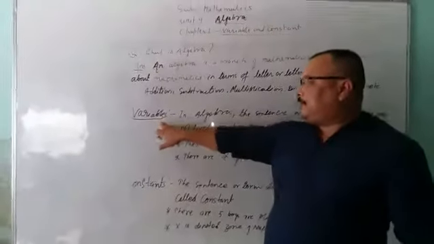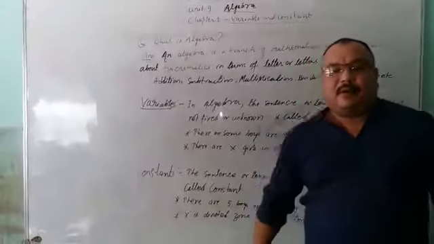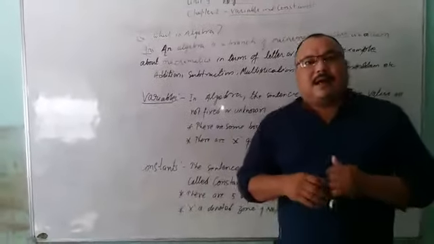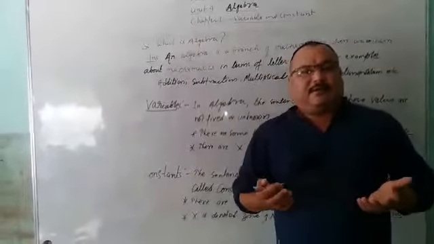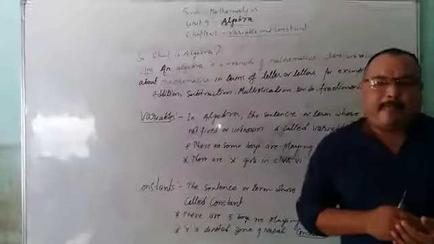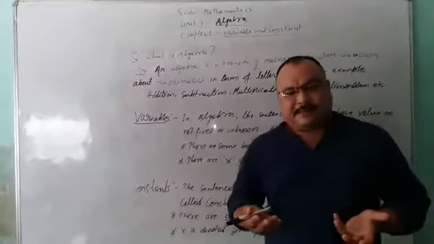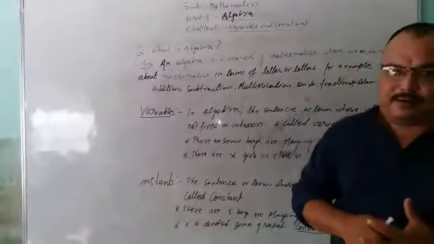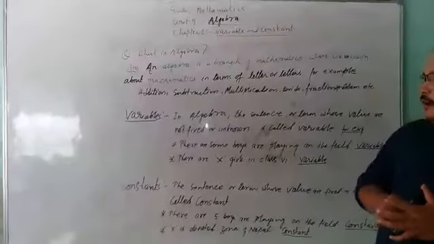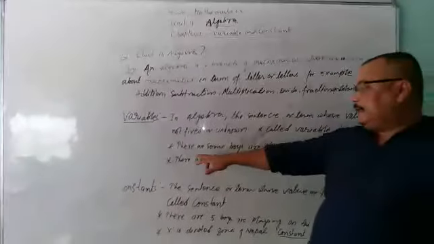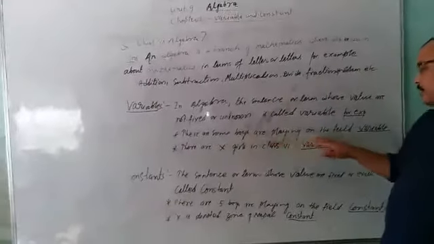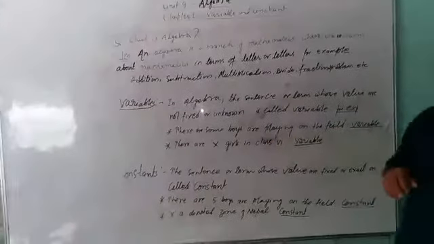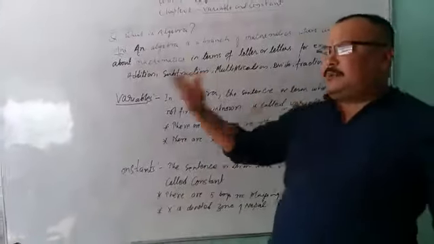My dear students, what do you mean by variable? Variable means anything which is changeable, whose value is not fixed. For example, one sentence: there are some boys playing on the field.